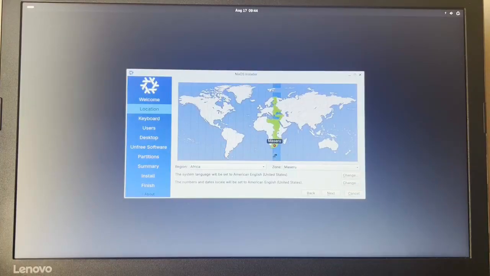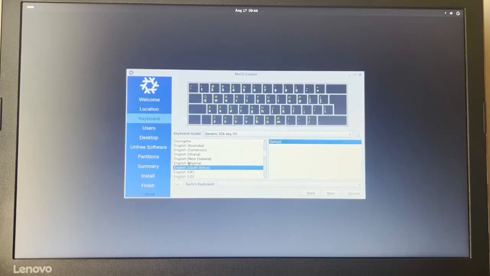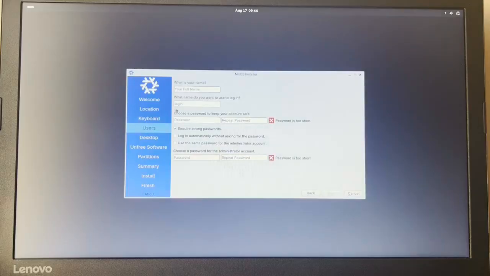Anyways, let's select the correct time zone. Let's go next. It has the correct keyboard, and our name is going to be distro. Distro Rockhopper. That is the right login name. Enter my password. Requires strong. No, we don't need strong passwords. And let's choose a root password.